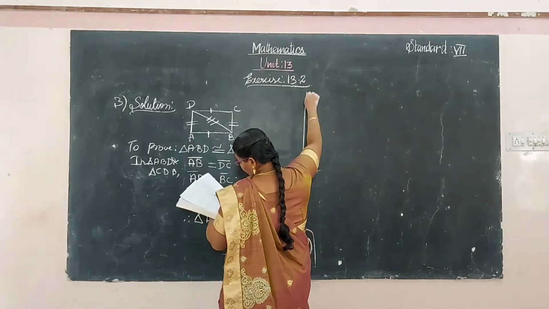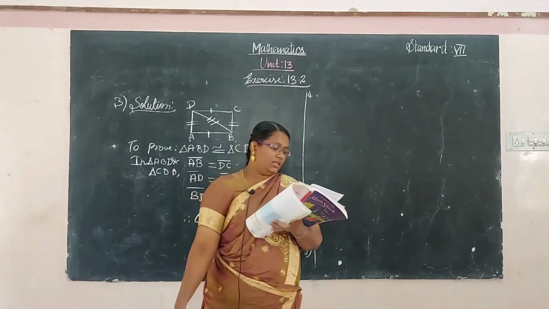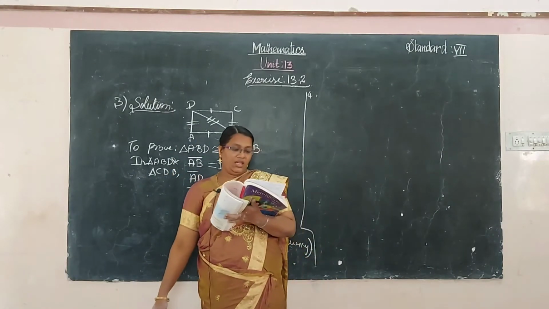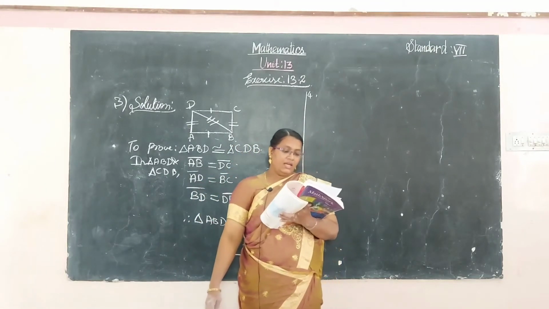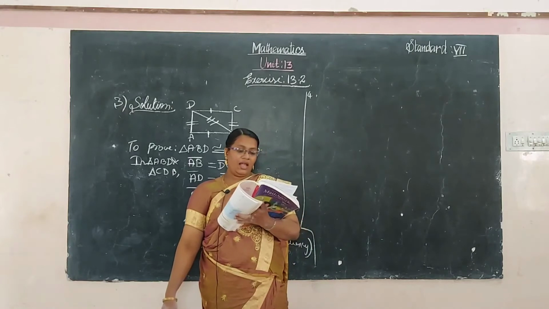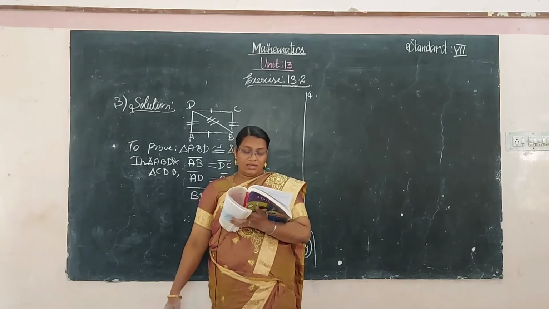And the fourth one. In the figure, AX bisects the angle BAC as well as the angle BDC. Is the triangle ABD congruent to the triangle ACD?